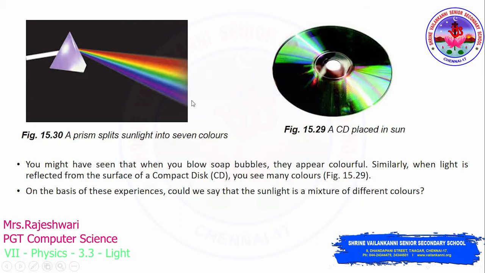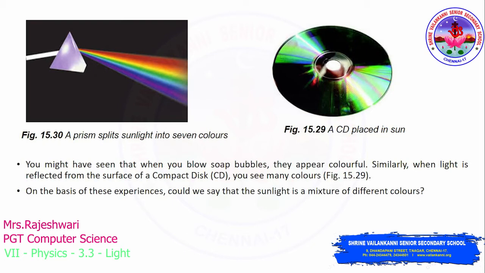You can find these 7 different colors, or many colors, in objects from your home itself. When you place a CD under the sun, you will be able to see different colors on the CD. Likewise, when you're playing with soap bubbles at home, you might have noticed the different colors on the soap bubbles. All these things are nothing but the reflection of light.